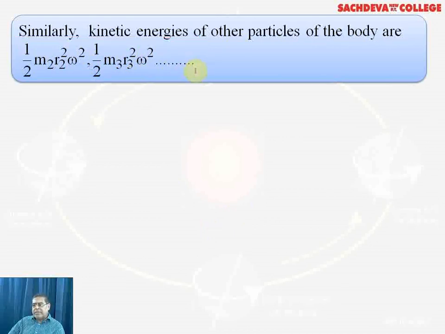Omega is not changing, but the masses are changing and the radii of rotation are changing. Omega remains the same and omega will be V over R. So wherever we want to replace omega, it will be V square over R square.